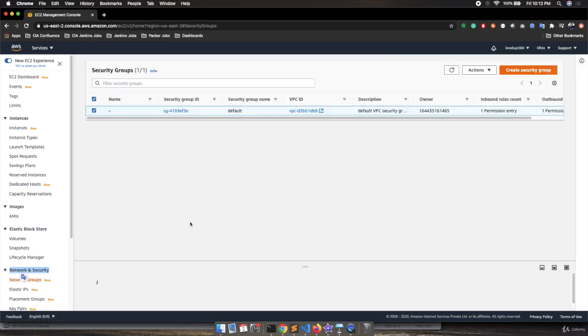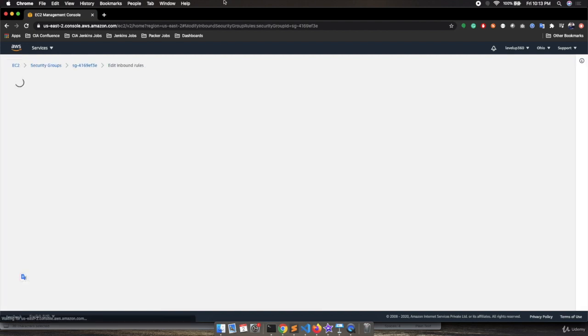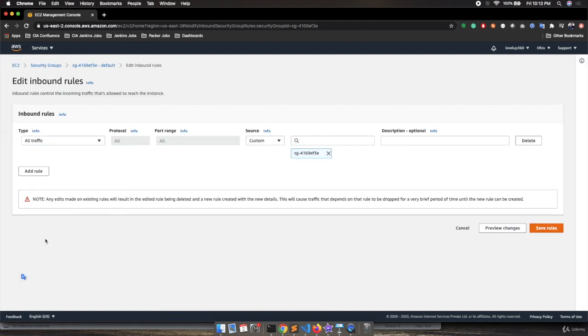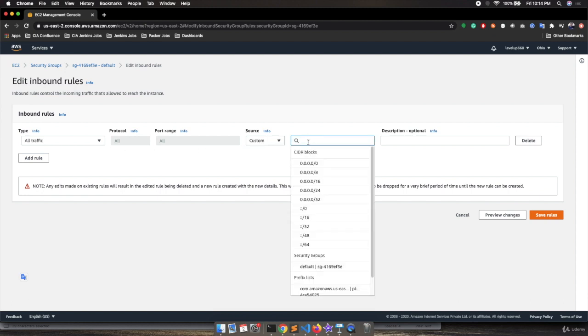As this is a fresh account, we have one default security group. We need to open this security group, and over here inside the inbound traffic rules, we need to whitelist the IP. So we will go to edit inbound rules, and we will provide all traffic, and over here we need to go with custom, and here we need to provide the IP address, right? So what is the IP address of my DigitalOcean machine? We need to provide that particular IP.